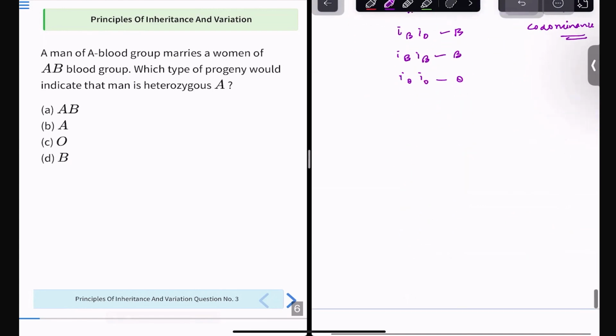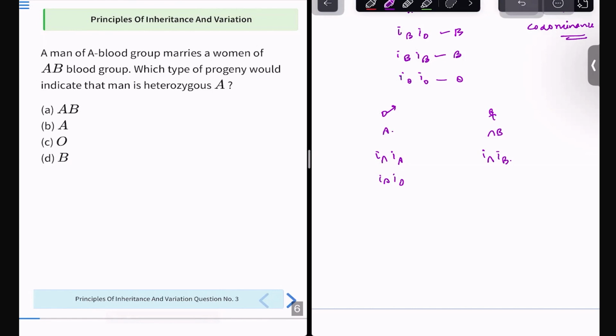The question says the man is of A blood group. What does A blood group mean? It can be IA IA, or it can be IA IO. He marries a woman of AB blood group. Now the lady is of AB blood group, that means the lady is IA IB. Which type of progeny would indicate the man is heterozygous A?